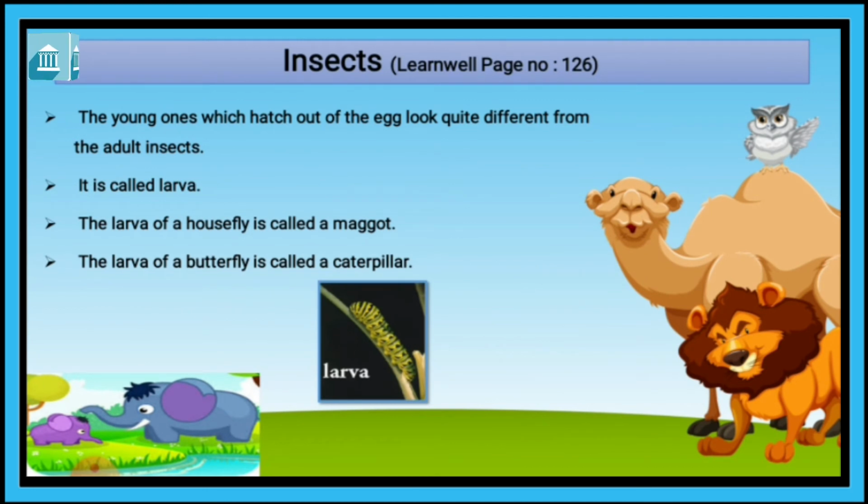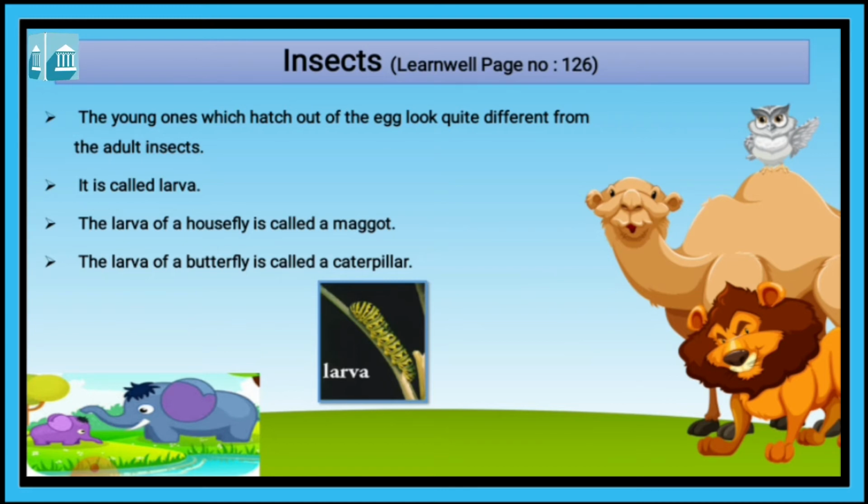The young ones which hatch out of the egg look quite different from the adult insect. Now, in the life cycle of butterfly, housefly and mosquitoes, the first stage is that the young ones which hatch out of the egg become larva. What is called larva? The young ones which hatch out of egg look quite different from the adult insect.